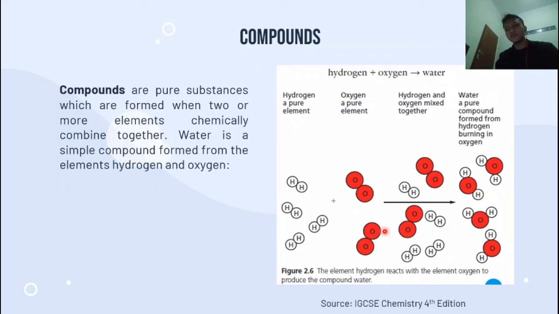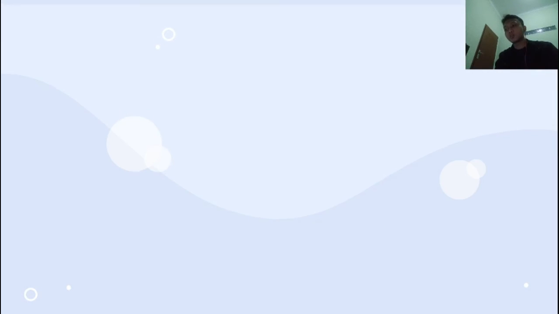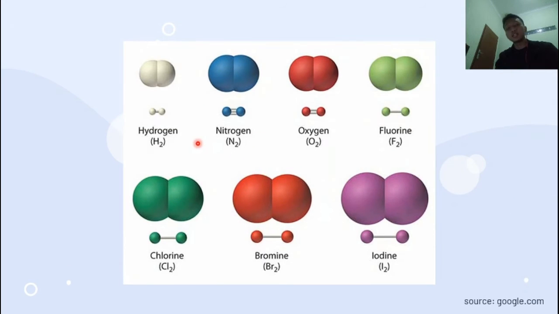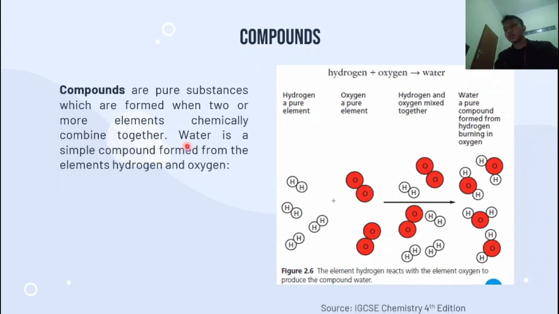It is different from a molecule, because a molecule is bound together with its own kind of atoms or its own kind of elements. But a compound is formed when two different elements chemically combine together. So this is the water here. This represents the atoms of oxygen and hydrogen, and it becomes water, or we also call it H2O.